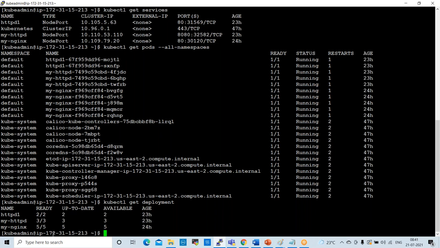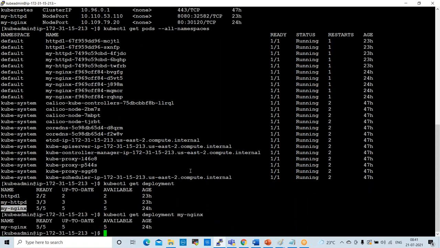So if you want to check a particular deployment, for example, I want to check only my Nginx deployment. The command here is kubectl get deployment followed by the deployment name. If you want to check only particular deployment details, you can check like this. This is having 5 pods, right? 5 pods are in available state, up to date, right?